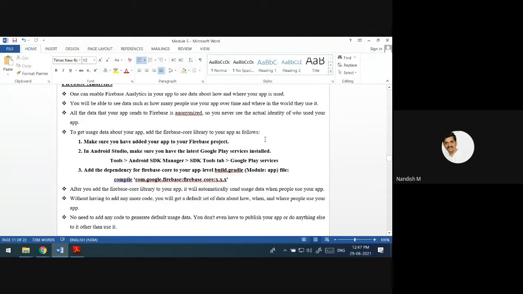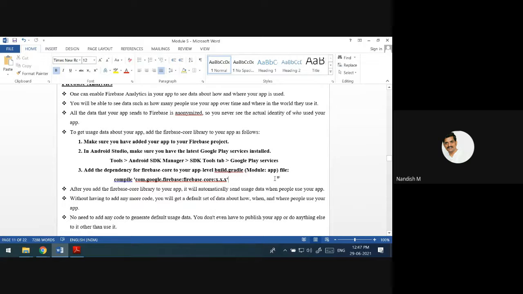In your Android Studio, you make sure you install the Google Play services. Okay. After that, there is a file called build.gradle, that you know, right? In that Gradle file, you have to add this line, some dependency, compile com.google.firebase core version. You have to add this line. So many times I have opened this build.gradle file. There you have to add one more entry like this.